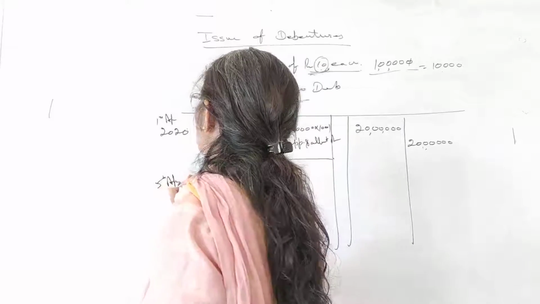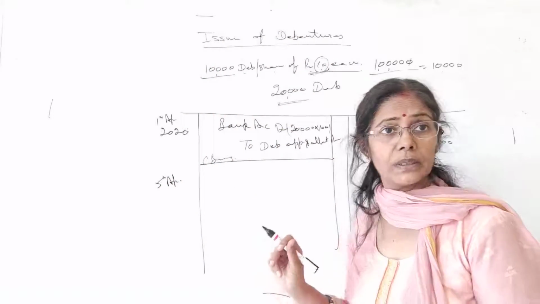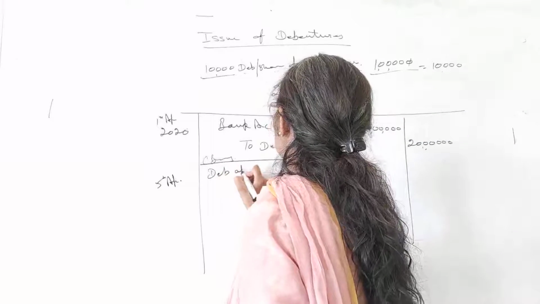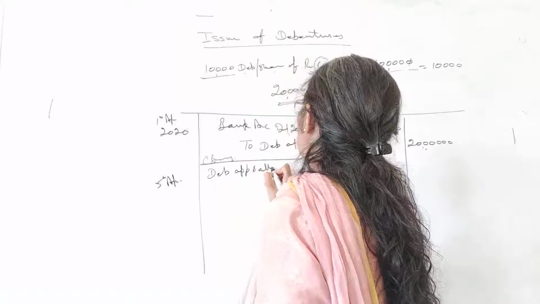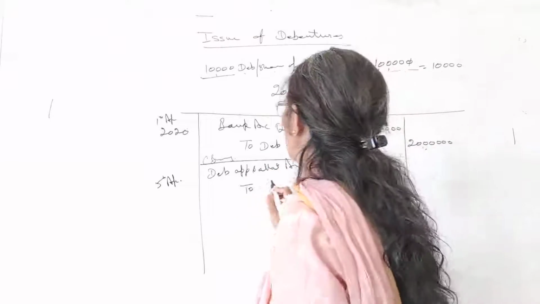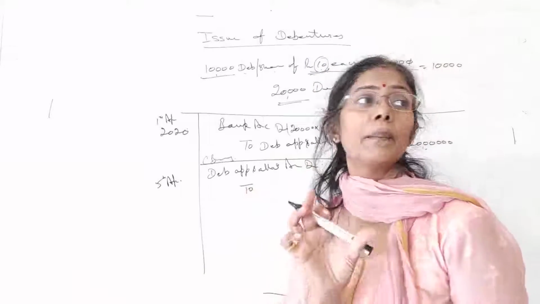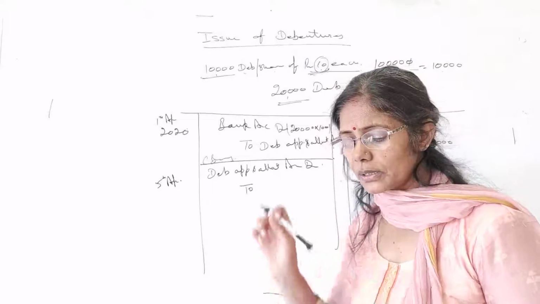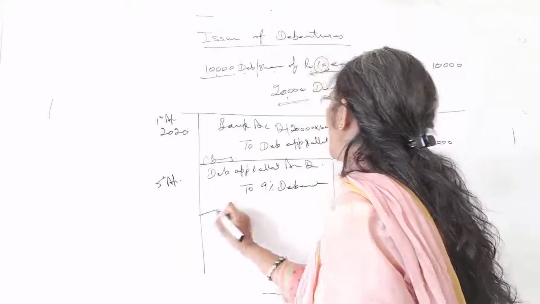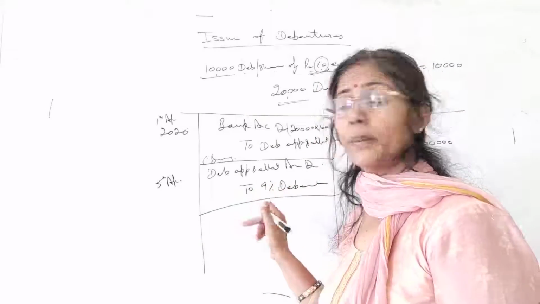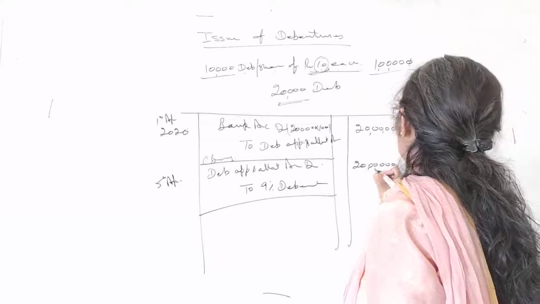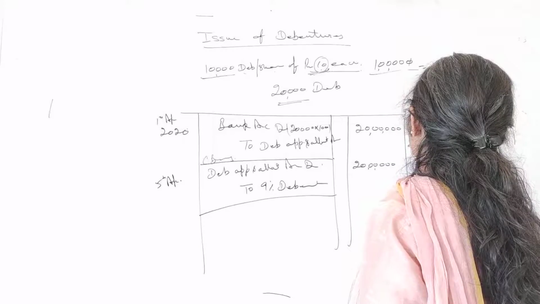The entry will be: debenture application and allotment account debit to. Here we have to mention the complete name, and these are 9% debentures. Don't write only debentures, okay? It should be 9% debenture, and of course the same amount, as you are receiving the whole amount together.